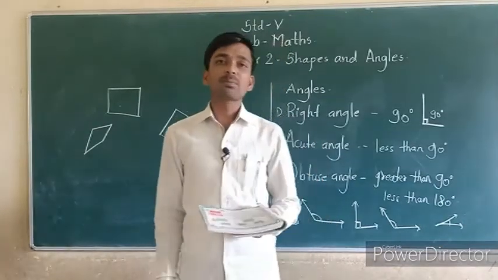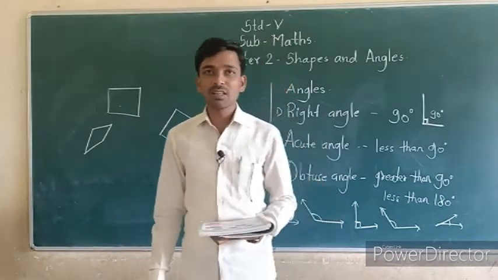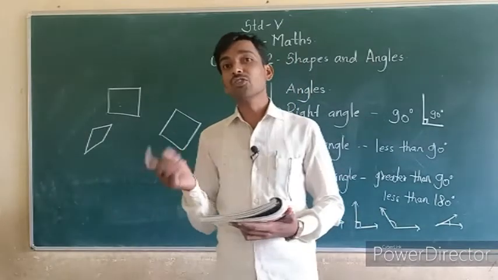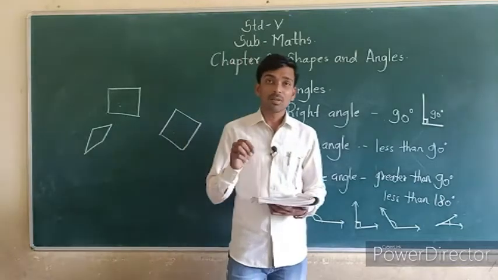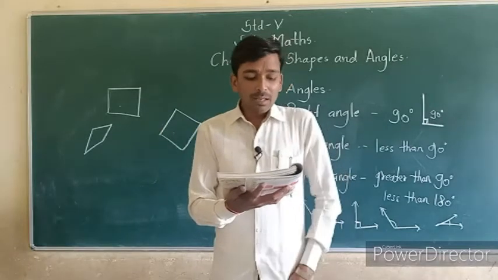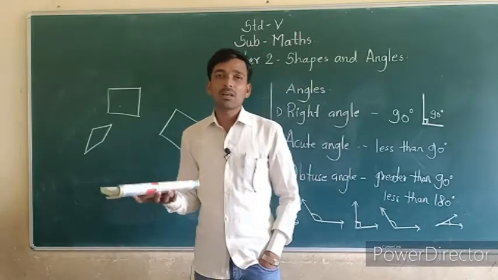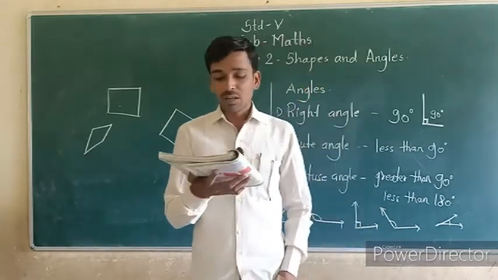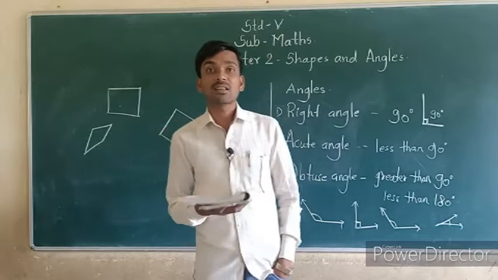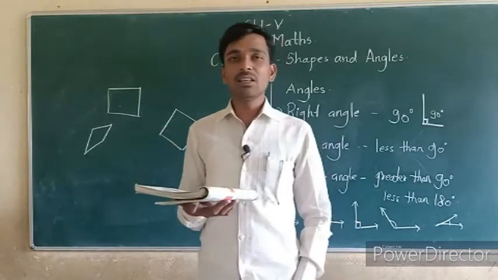Next, matchstick puzzles. Okay, here there are 3 puzzles. I can explain the puzzles, but I cannot tell you the answer. In the next video I can explain the answers. Okay, here I can only explain the question. Matchstick puzzles. First puzzle: make 8 triangles using 6 matchsticks. You can take matchsticks from your parents at home, take 6 matchsticks and try to make 8 triangles. Try to make 8 triangles by using 6 matchsticks. Okay, you can try this.